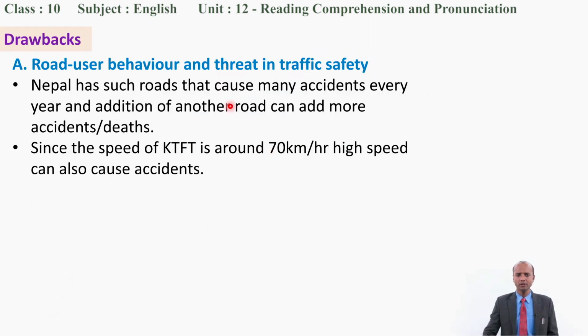The first one is road user behavior and threat to traffic safety. Nepal has roads that cause many accidents every year, and addition of another road can add more accidents or deaths. More casualties will be there. Our road conditions are not okay. The roads that are already in operation are not in good condition, and if you try to find out the death numbers each day or each year, it is alarming.